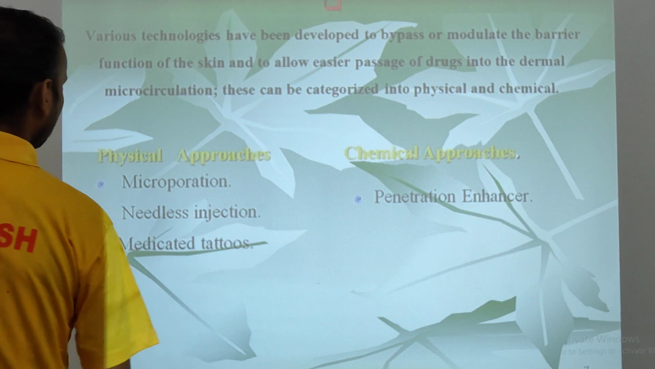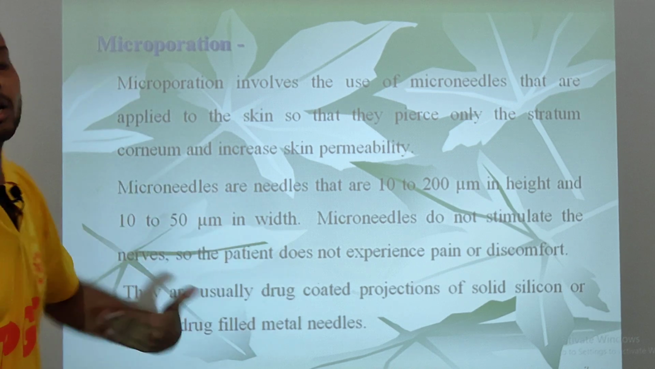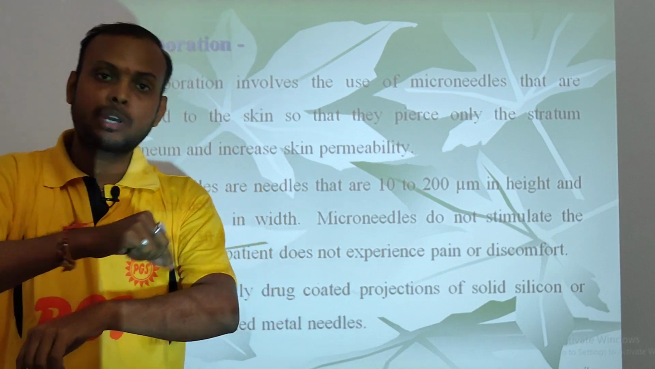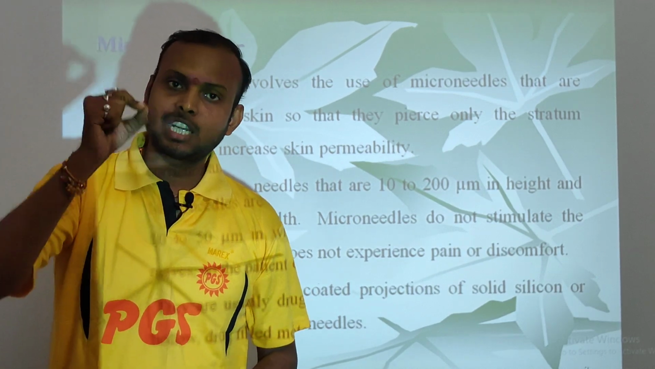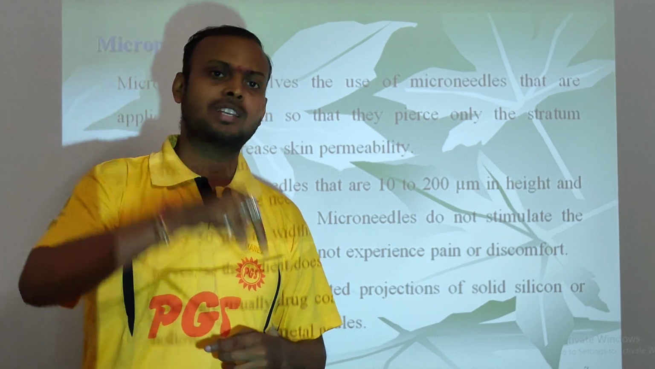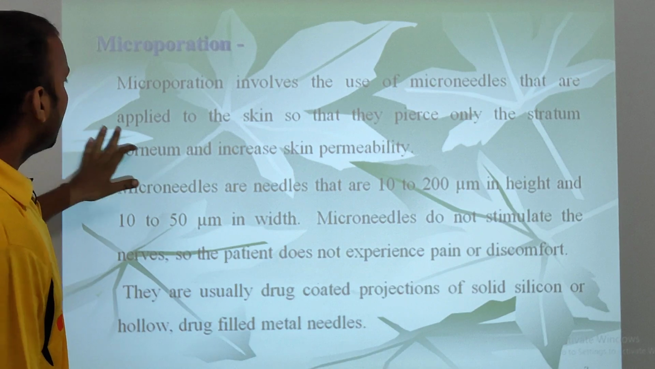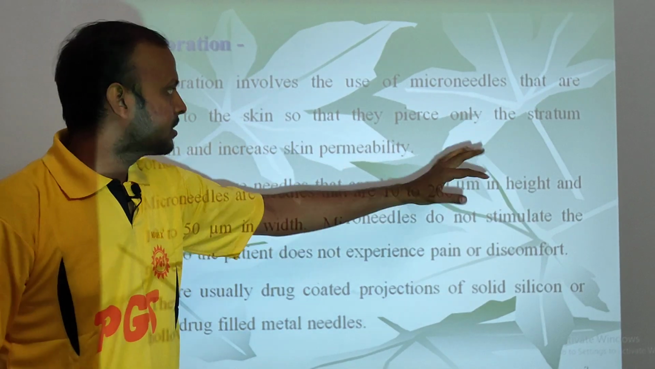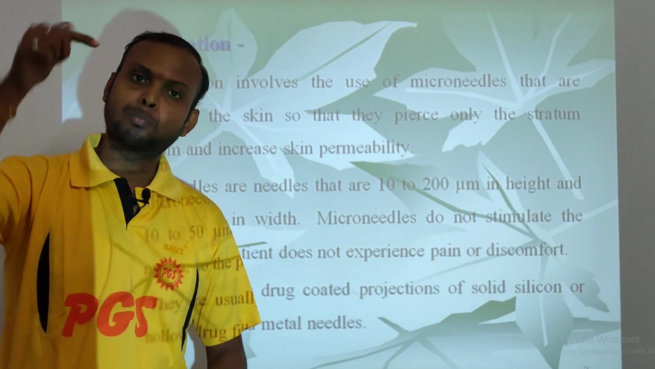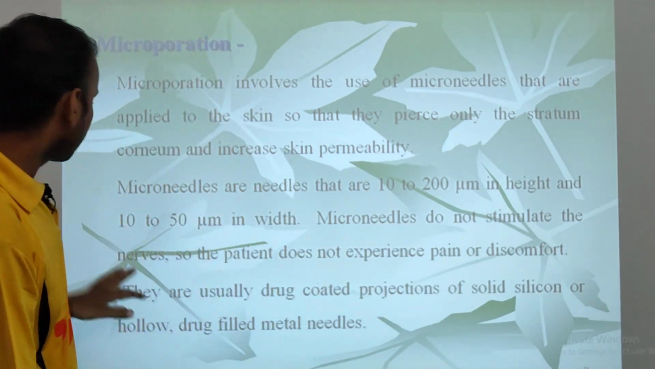So now we are going to discuss the first one, that is microporation. What is microporation? Microporation involves small needles which pierce the upper part of the skin. It only pierces the stratum corneum, which increases the permeability of the stratum corneum for drug penetration. Microporation involves the use of microneedles that are applied to the skin so that they pierce only the stratum corneum and increase the skin permeability for the drug to penetrate into the deeper layers of the skin.